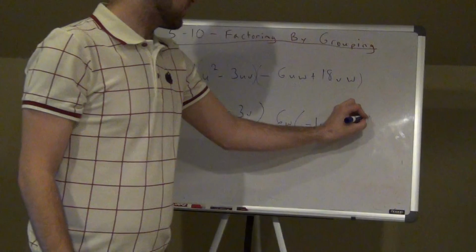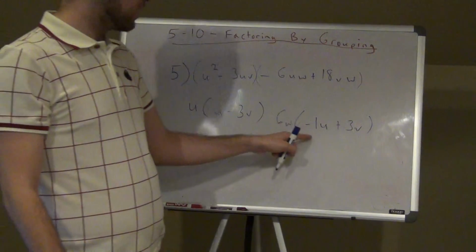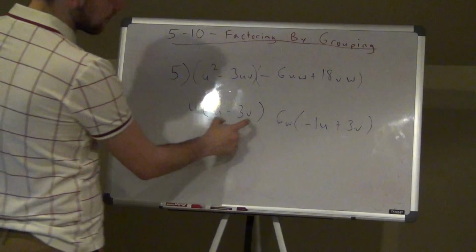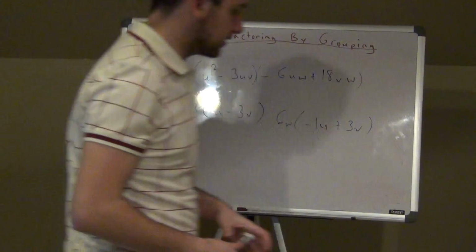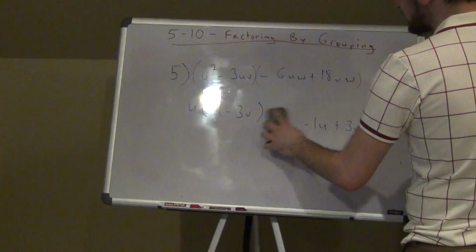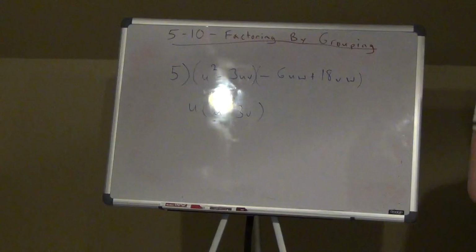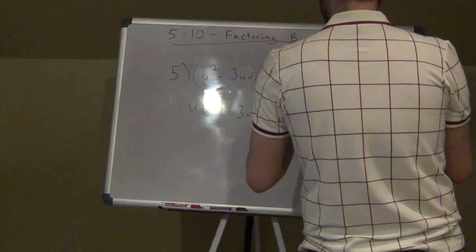Now what the difference is, see, this is positive u minus 3v. Here that would be negative u plus 3v. What I've tried to emphasize this whole time is these need to be exactly the same. So what needs to happen here, guys, is if that doesn't work, just always take the negative out of that same thing you took out. Because you're probably right, you just forgot to take it. So instead of just 6w, let's take out negative 6w now and see what happens.